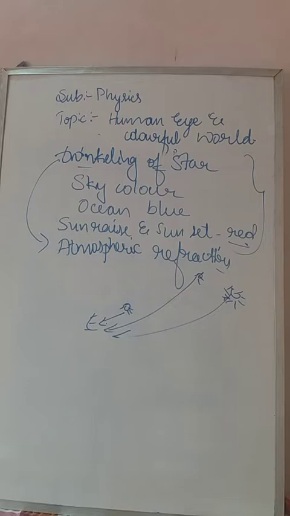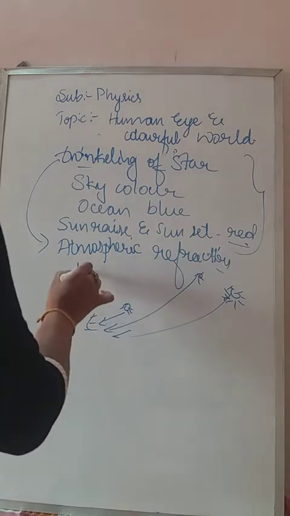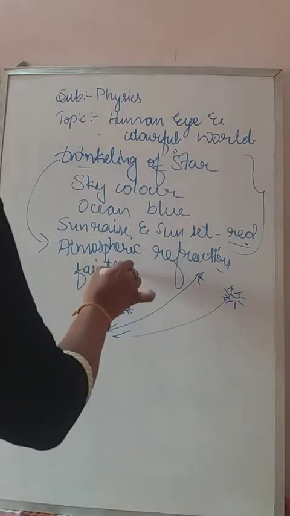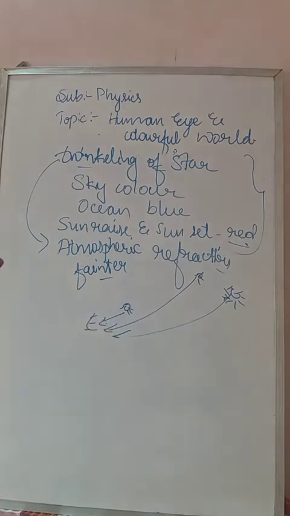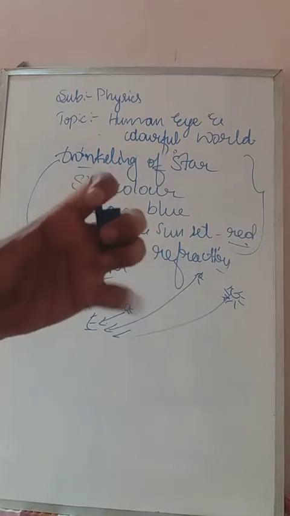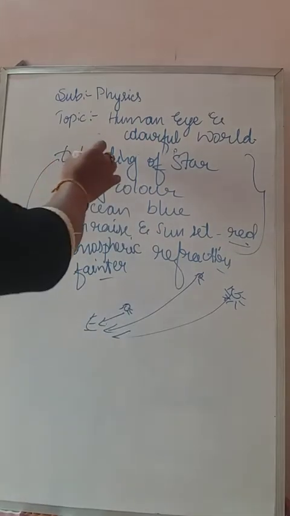When the light ray from the nearby star undergoes refraction, that star appears brighter, and stars at a long distance appear fainter, meaning dim. When the brightness and the dimness happen together, we feel the twinkling.